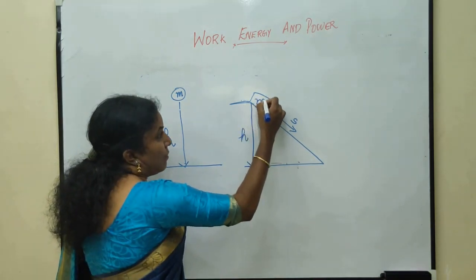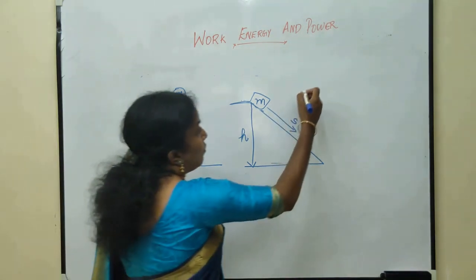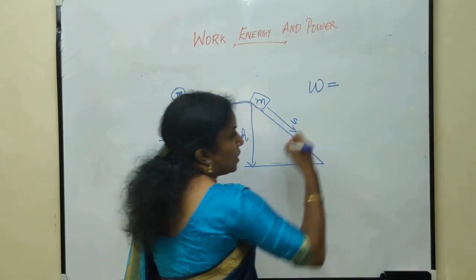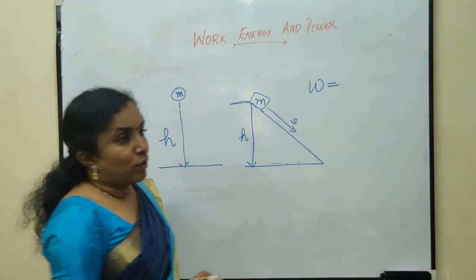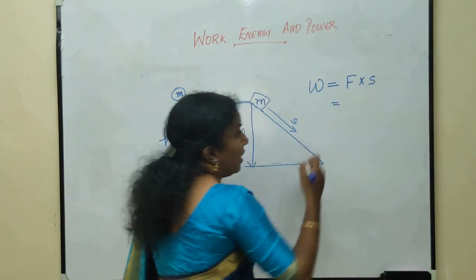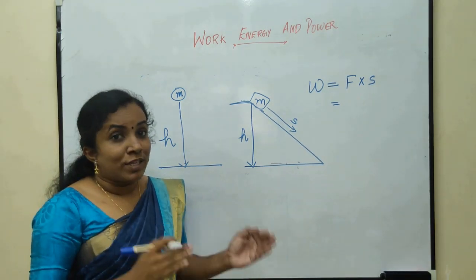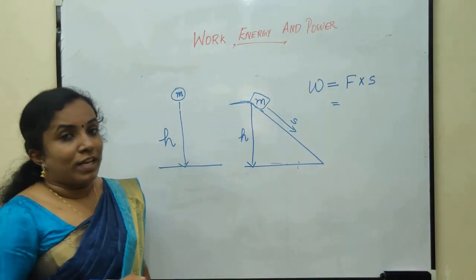And if the body is having a mass m, then the work done by the gravitational force is equal to force into displacement. Here, force is the force due to gravity, and the effect of force due to gravity is the weight of the body.